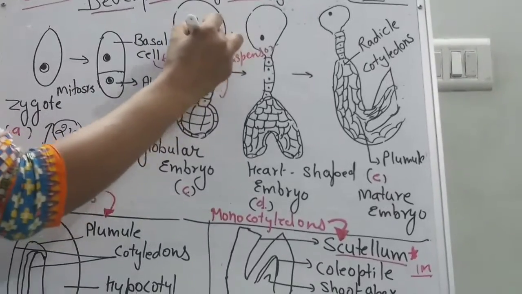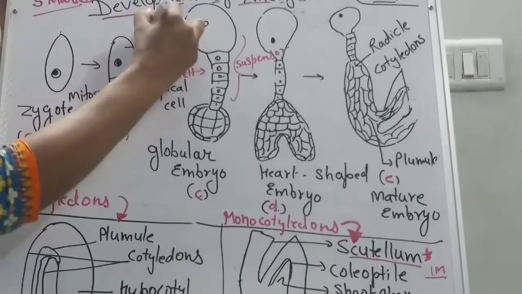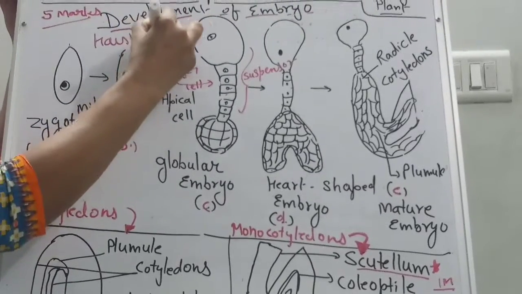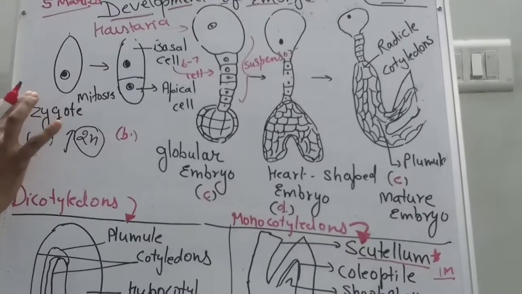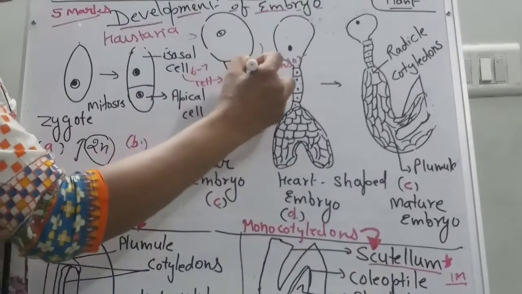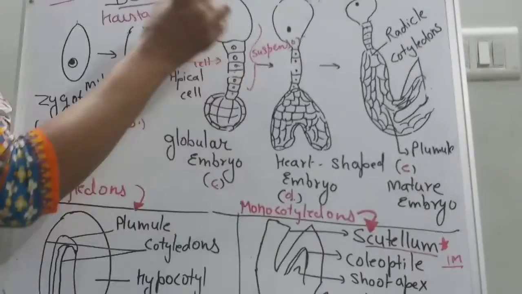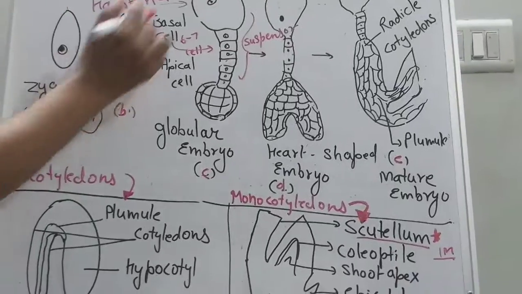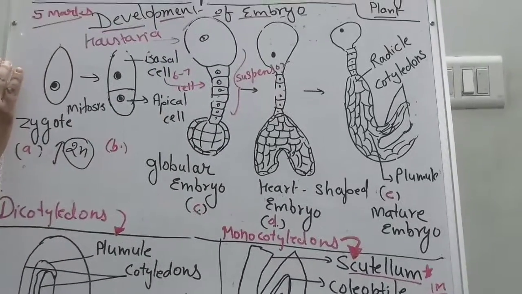The first cell towards the micropylar region, which is bigger in size, is called the haustorium. This whole diagram is in your NCERT, so don't worry, you can note this down. So this is a suspensor which developed from the basal cell. It is a continuous 6 to 7 tier of cells. The first cell is bigger in size, attached to the micropylar region, and is called the haustorium.